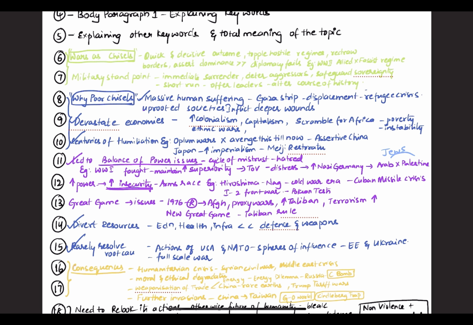Next one, coming to this, it also leads to balance of power issues, because through wars there will be an increase in trying to extract power, and when one power increases, it creates fear and insecurity in the other country, and it also leads to an arms race. So if we see the first example, World War I was fought to maintain superiority. How? With the Treaty of Versailles, they tried to humiliate Germany, and Germany was in deep distress, and it even led to the rise of the Nazi party in Germany, which led to genocide.